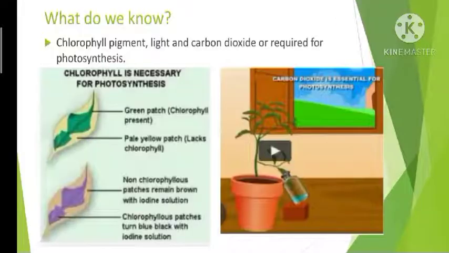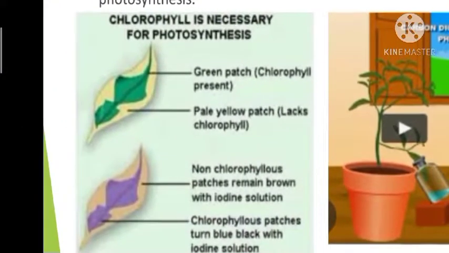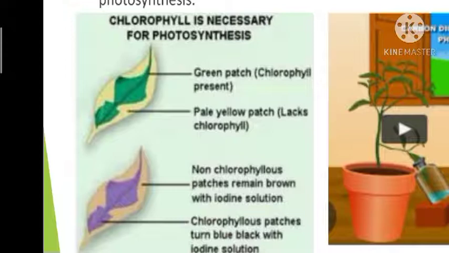Okay. So you have studied in lower classes various experiments to show that chlorophyll, light and carbon dioxide are essential for photosynthesis. So one such experiment we can see to show that chlorophyll is necessary for photosynthesis. For this we can take a plant with a variegated leaf. Variegated leaf means leaf with different colors. In 10th class you have studied, isn't it? So take a potted plant with variegated leaf, keep it in a dark room for about 3 days. So what will happen? All the starch which is already present in the leaf will be used up.